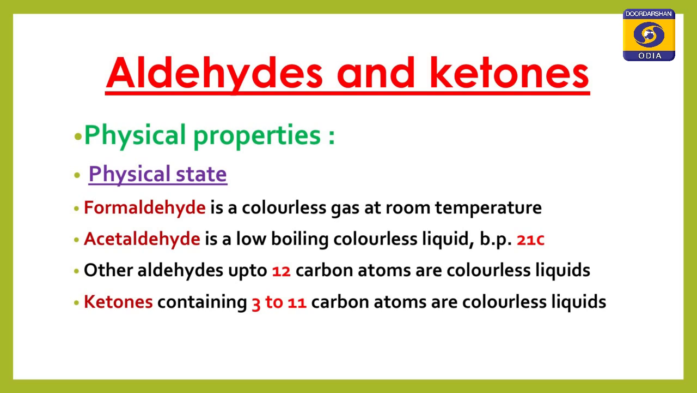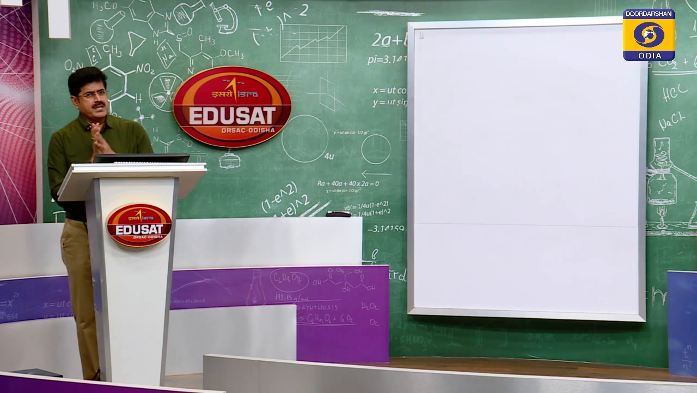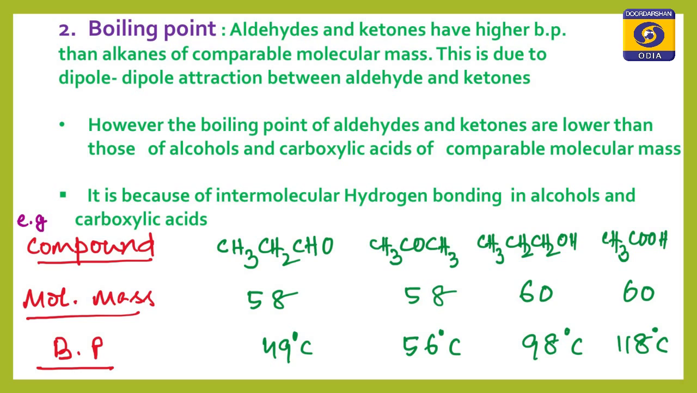Other aldehydes up to 12 carbon atoms are colorless liquids. Ketones containing 3 to 11 carbon atoms are colorless liquids too. The next physical property we are going to discuss is boiling point. Aldehydes and ketones possess a lower boiling point than carboxylic acids and alcohols of comparable molecular mass, but they possess a higher boiling point than alkanes of comparable molecular mass.